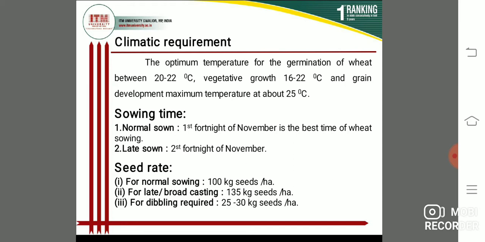Next, students, seed rate. Students, there are three: for normal sowing, for late sowing broadcasting, and third for dibbling required. So first, for normal sowing, 100 kg seeds per hectare, second 135 kg seeds per hectare, and third, dibbling required, 25 to 30 kg seeds per hectare. So this is students seed rate.